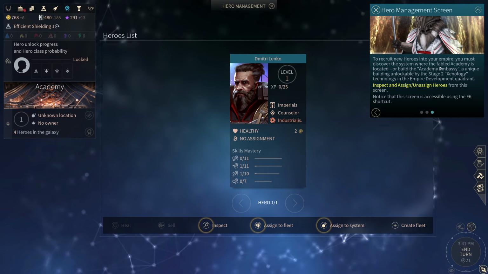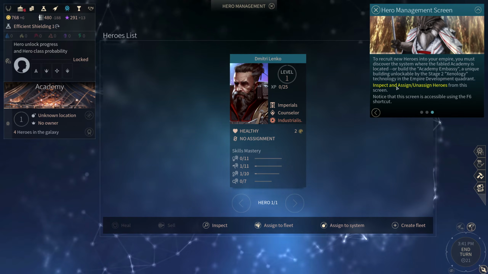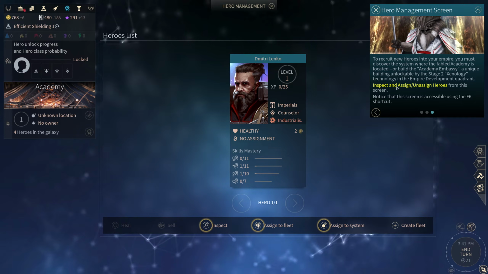Okay. Inspect and assign unassigned heroes from this screen. Notice that this screen is accessible using the F6 shortcut.